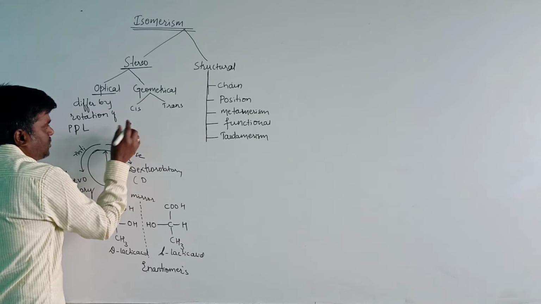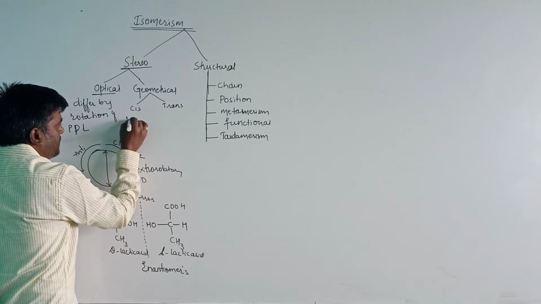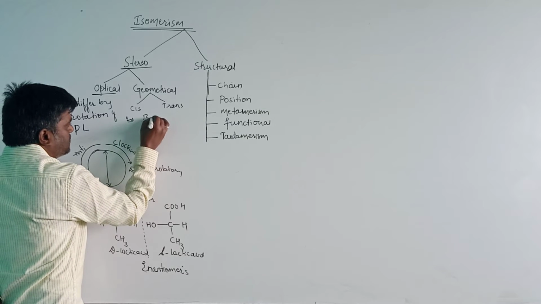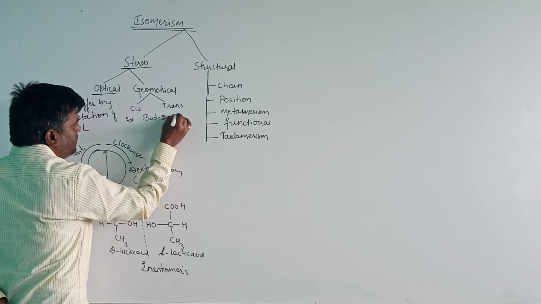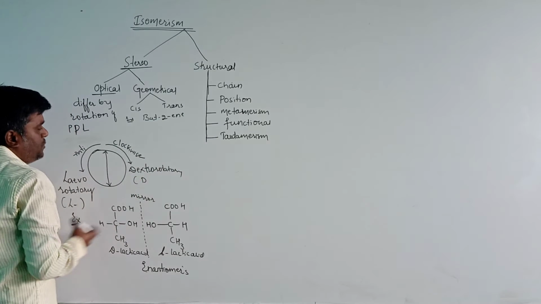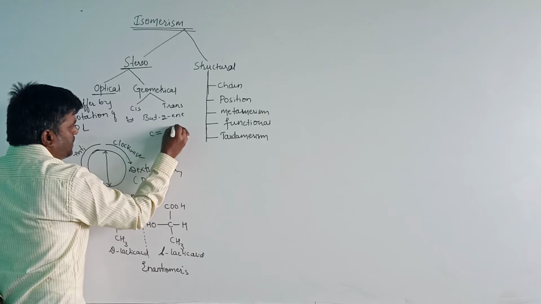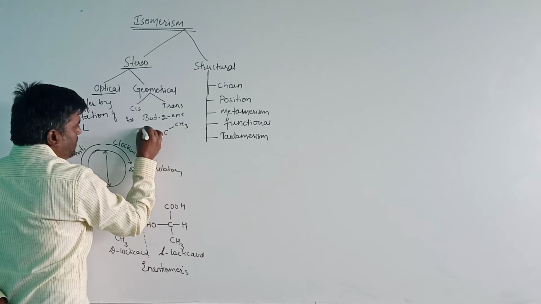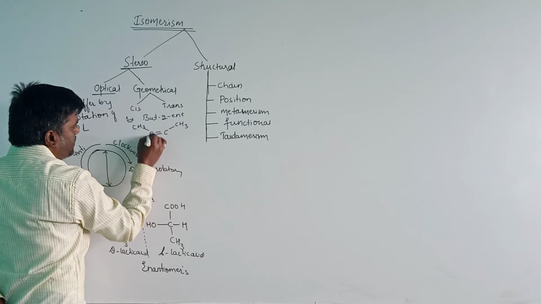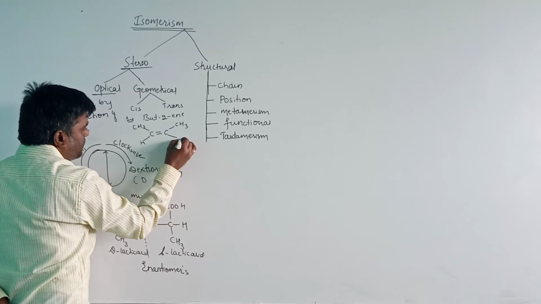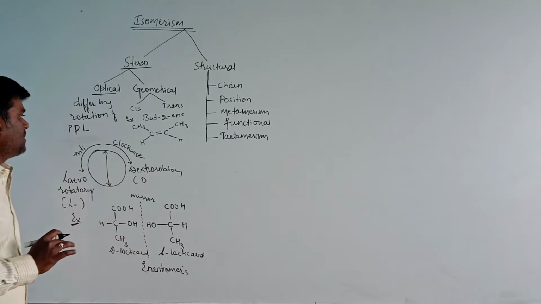For the cis isomer, basically considering polarity, we will take the example of butene, that is but-2-ene. We can represent butene in two forms: CH3, C double bond C, CH3, with H and H. This is the compound called butene.